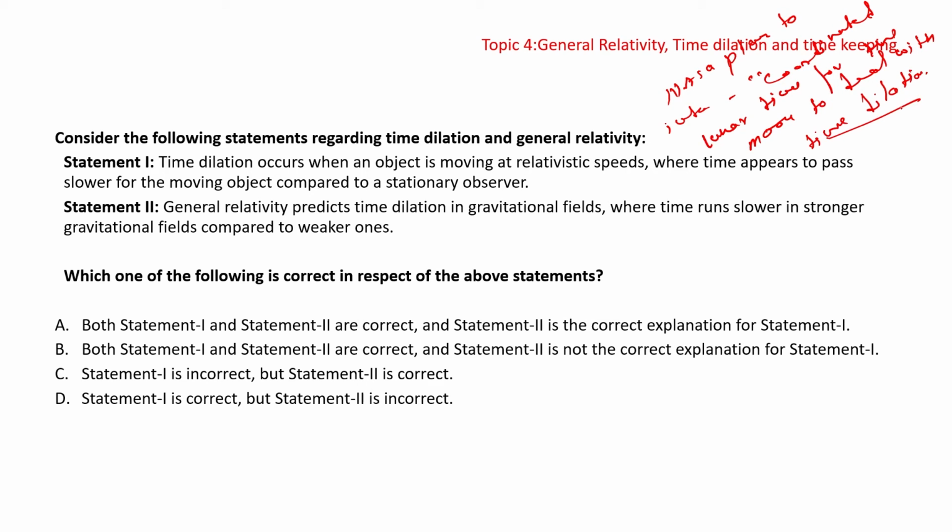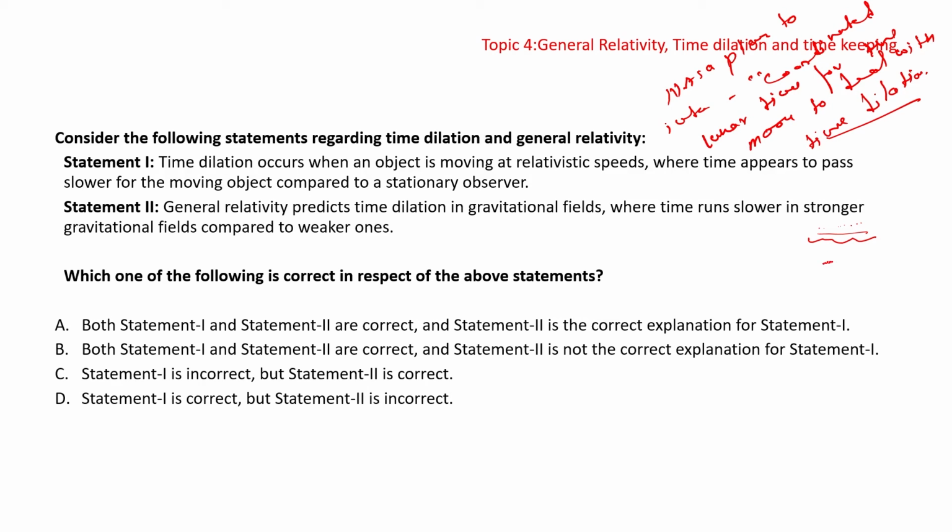So if we have to see the concept here, what is time dilation? Time dilation is a fundamental concept in both special and general relativity. It is a consequence mainly of Einstein's theory of special relativity, where time appears to pass slower for objects in motion. तो जो ऑब्जेक्ट मोशन में होगा उनके लिए time appears to pass slower relative to a stationary observer. ठीक है, उनके लिए time बहुत slowly pass होगा. The time appears to pass slower for objects in motion relative to a stationary observer.